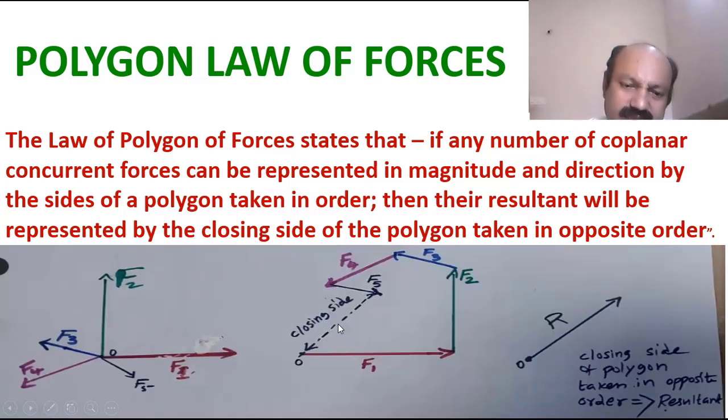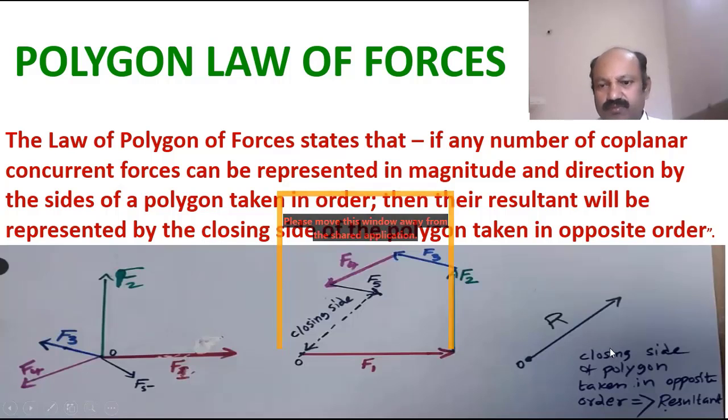Okay, so if you measure the magnitude of that line, it will be proportional to the magnitude of the resultant force. The direction of the resultant force will lie in the opposite direction of the closing side. That is what I am showing in the right side diagram: the magnitude of the resultant force, but in the opposite direction.